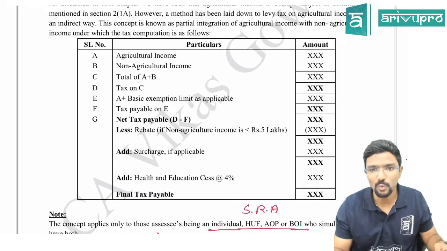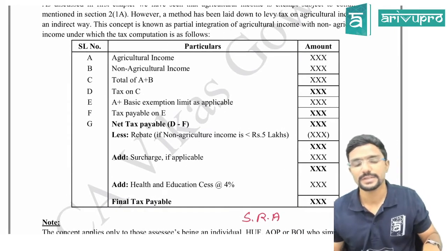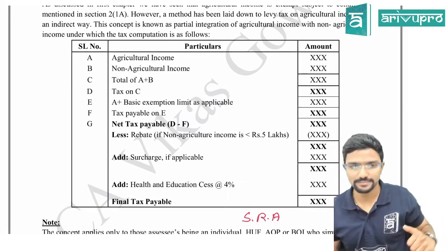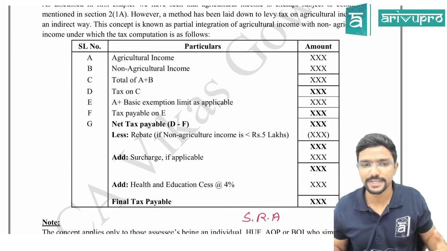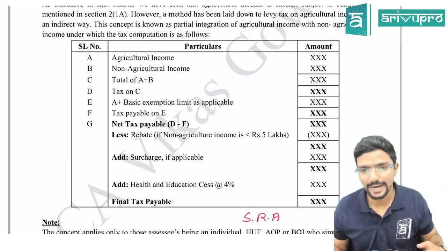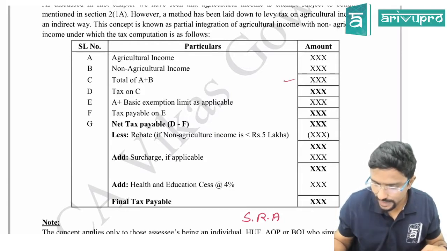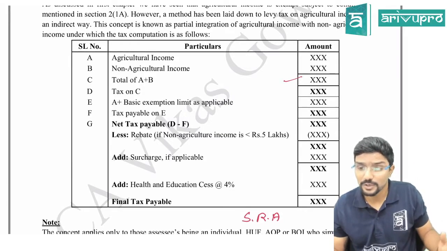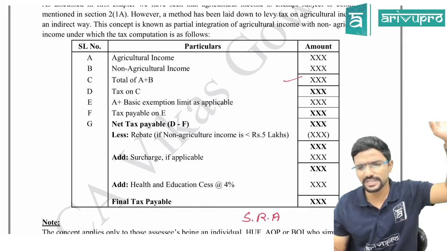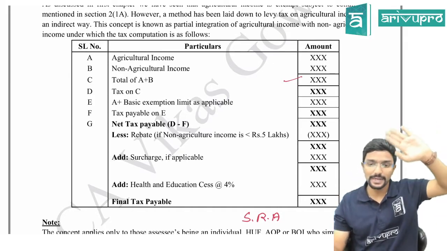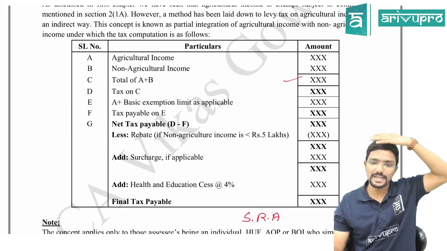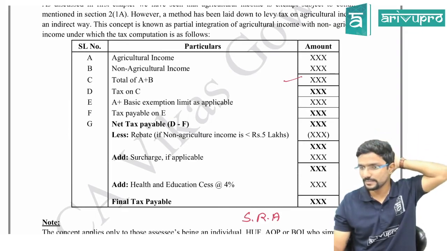We have seen when it is applicable, for whom it is applicable. Now we will see how it is computed. First thing, take agriculture income. Next, non-agriculture income. Add up both, and on this figure you have to calculate tax. Sir, at what rate? Whatever rate we have seen till now. And again, it depends on whether the assessee is following old scheme or new scheme.